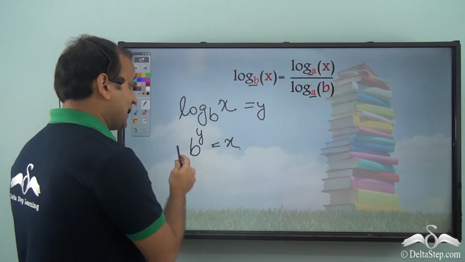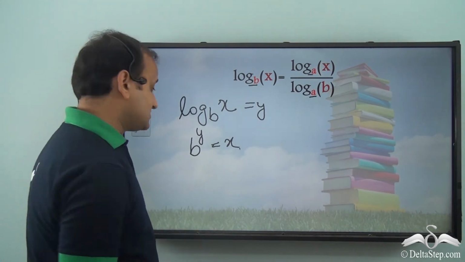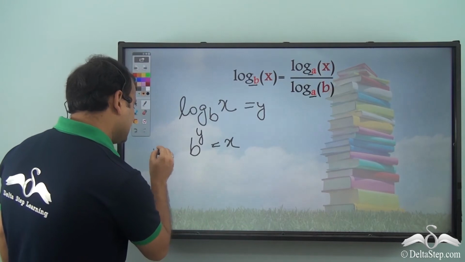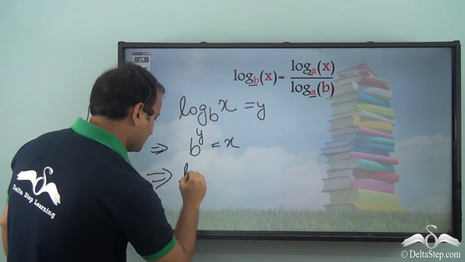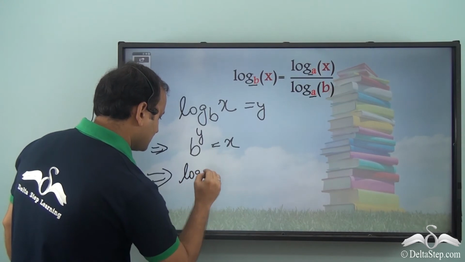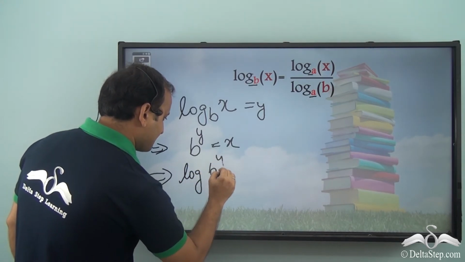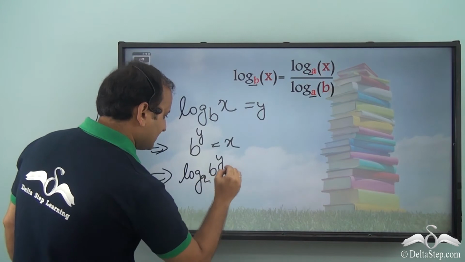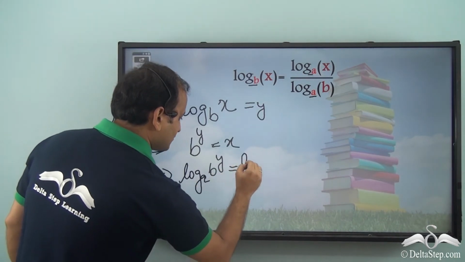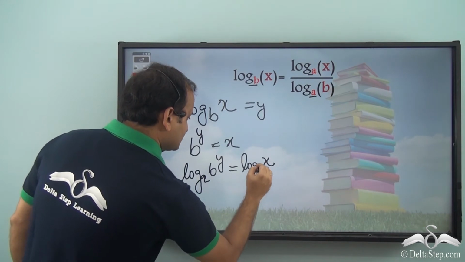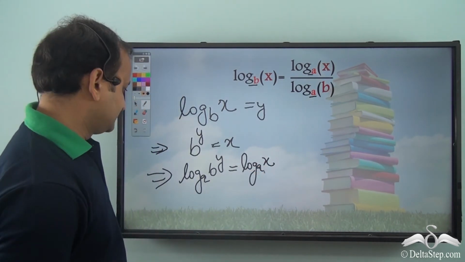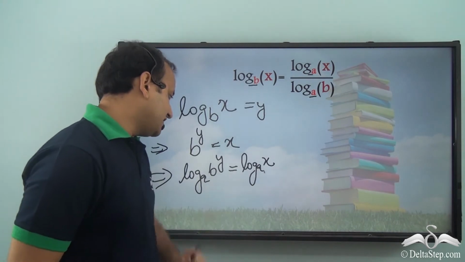Now if we apply log to the base a on both sides, then we can write it as log of b to the power of y to the base a is equal to log x to the base a. So this is pretty perfect here.